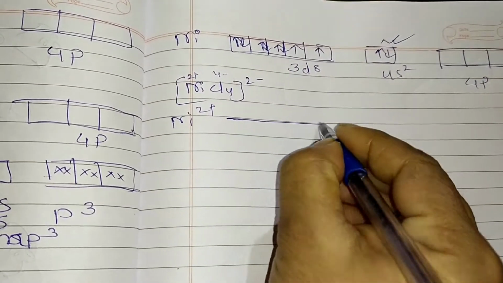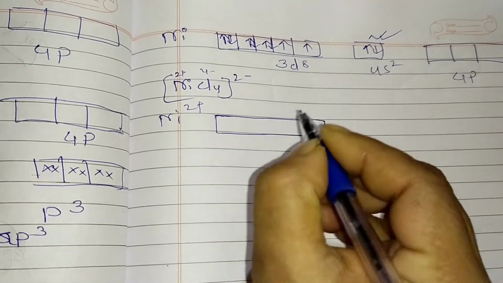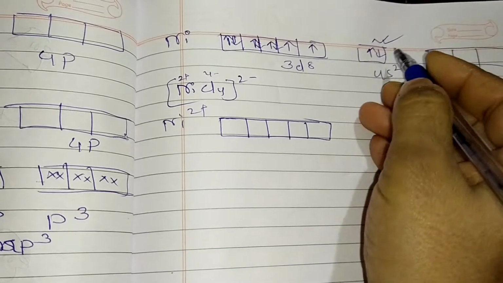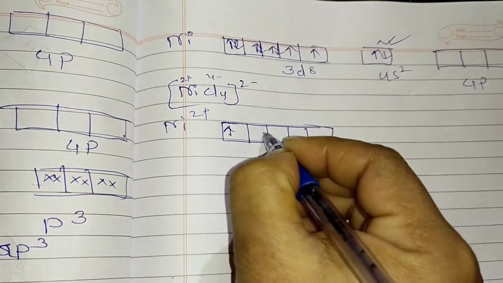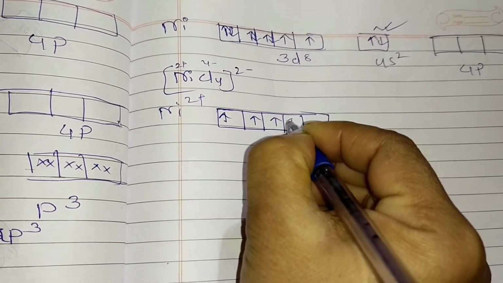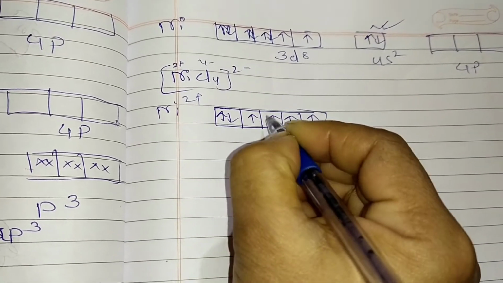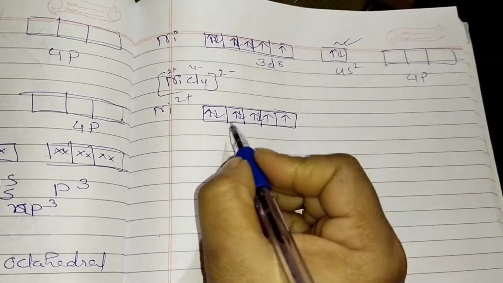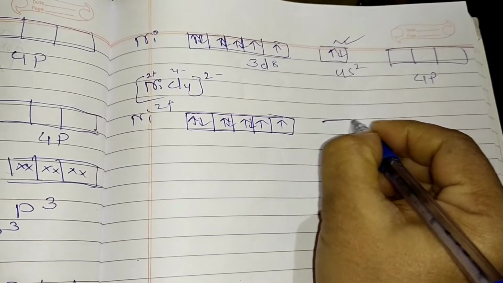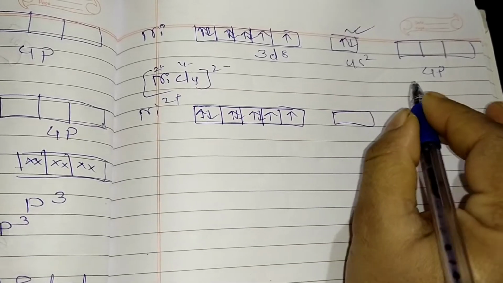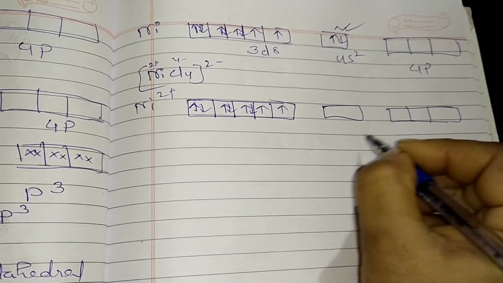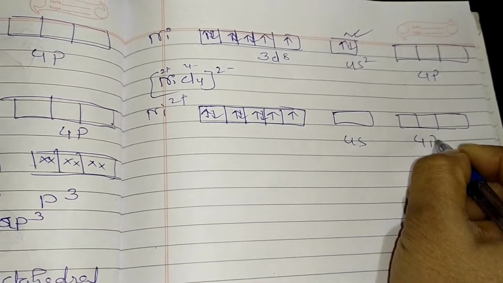So now what is the electronic configuration here? 1 2 3 4 5, and here 2 electrons are gone, so 1 2 3 4 5 6 7 and 8 are left. Now we have to adjust: 4s will remain blank, and 4p also as usual will be blank. Now this is 3d.